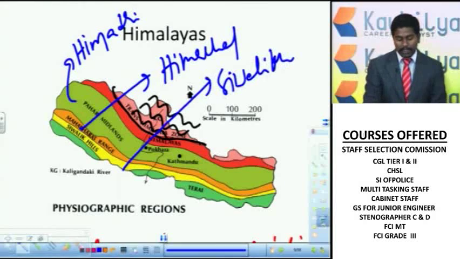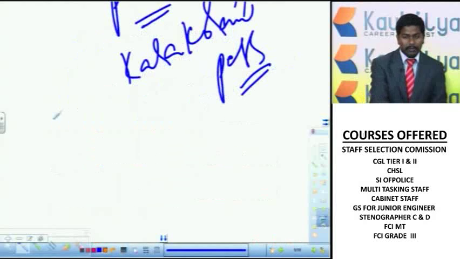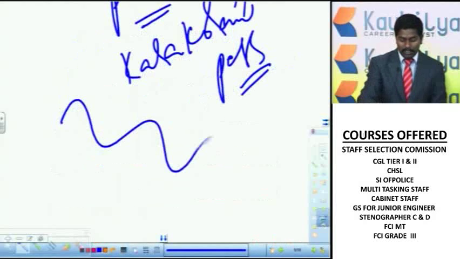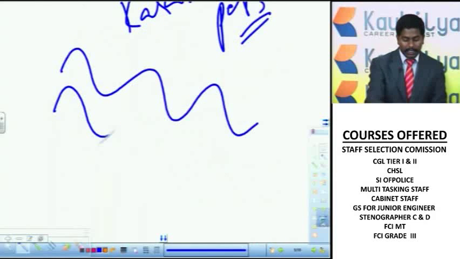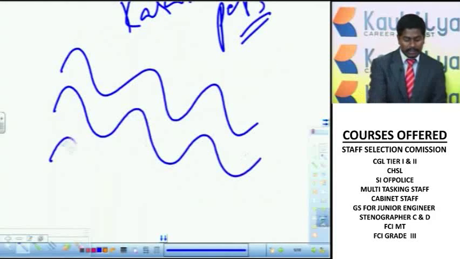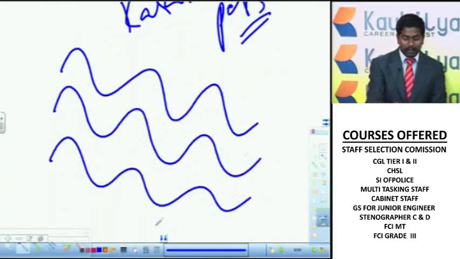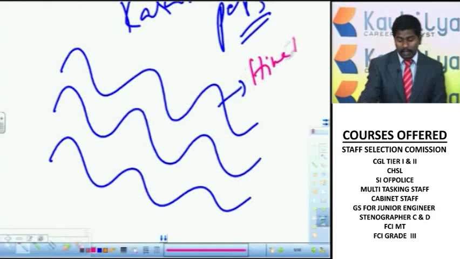These Himalayas in the northern part of India extend from northwest to southeast like this, as three important mountain ranges. The first range of the main Himalayas is Himadri, also called the Greater Himalayas. The second range is Himachal, and the third is Shivalik.